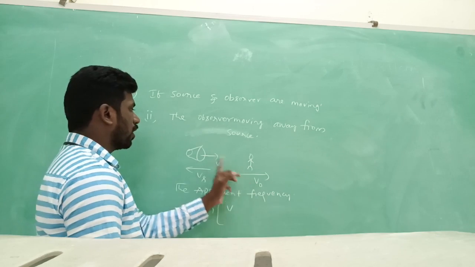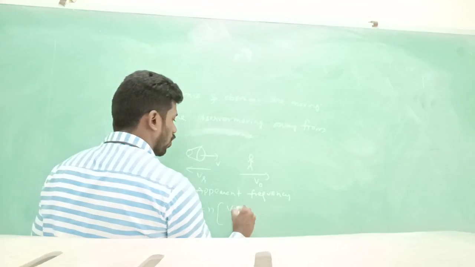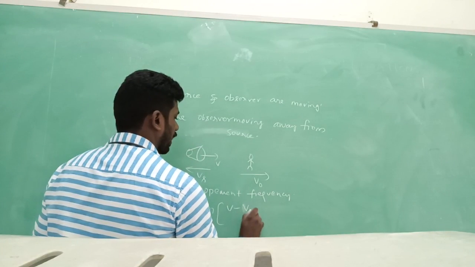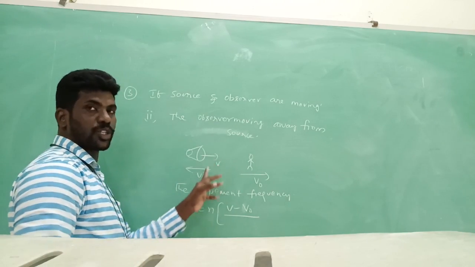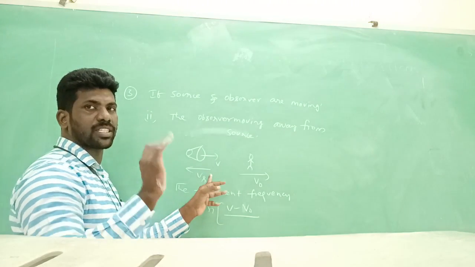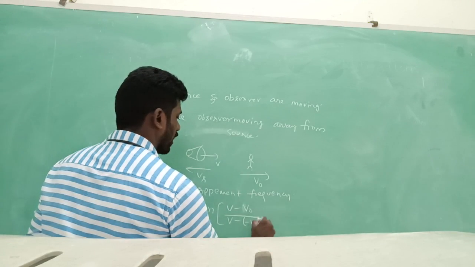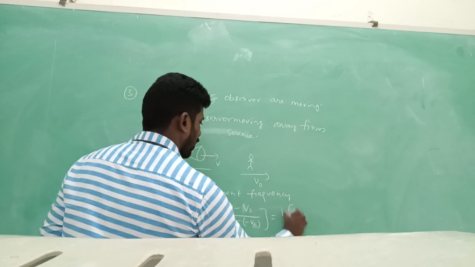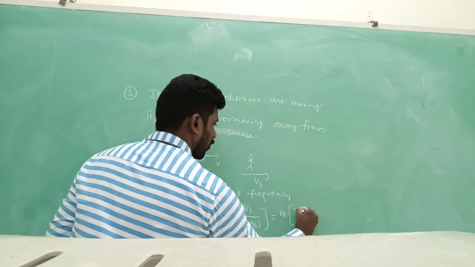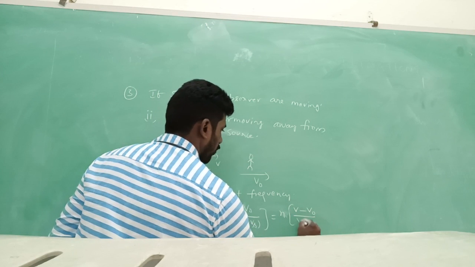What about the observer? These two are in the same direction, so we can directly write V minus V naught. These two are in opposite direction. Opposite direction means minus, so V minus of minus Vs, then n into V minus V naught by V plus Vs.